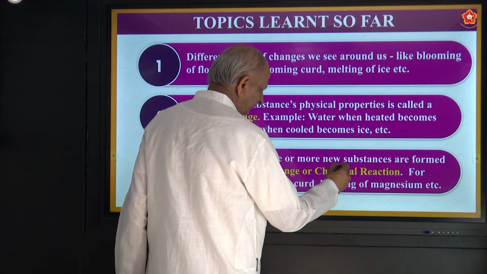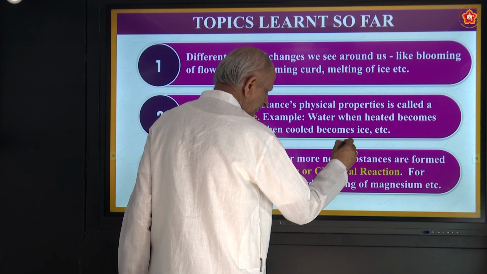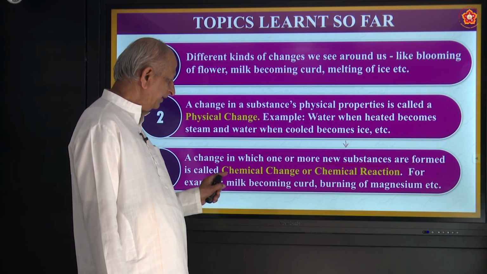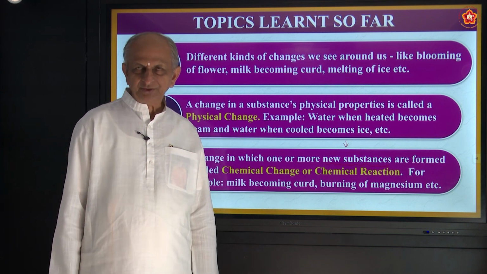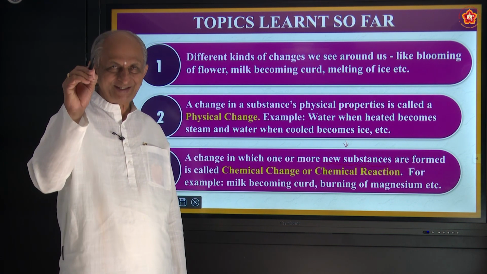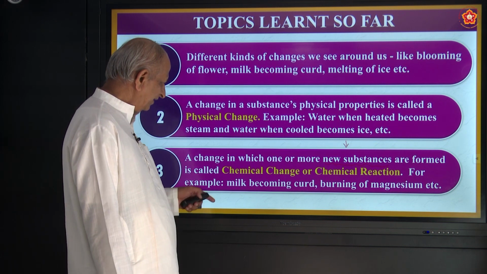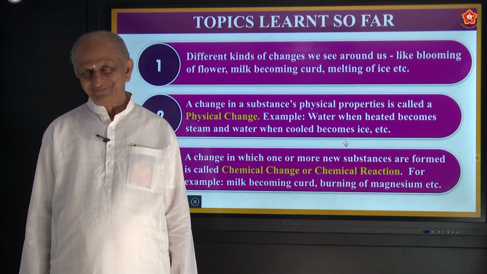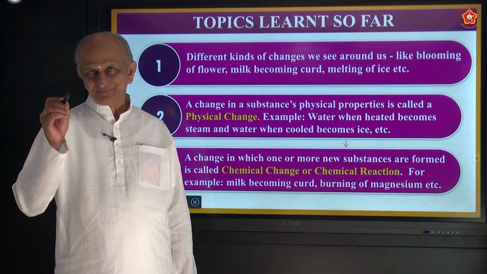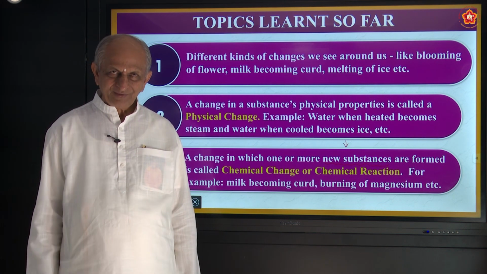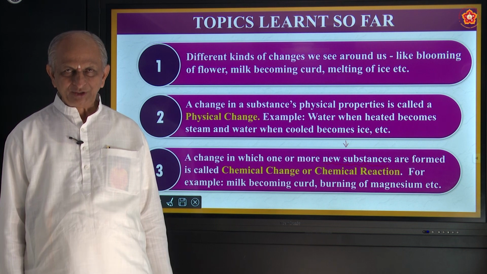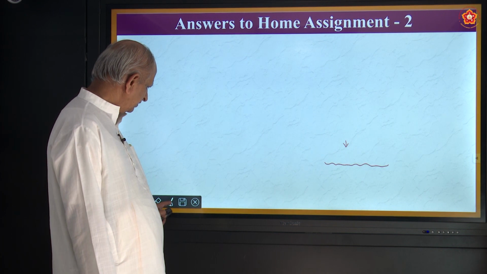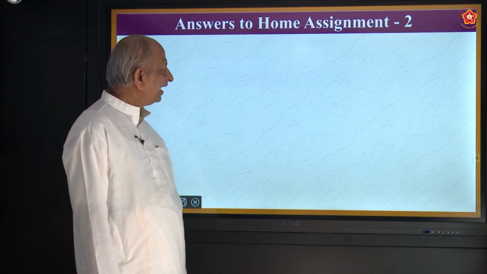So when a new substance is formed, we call it a chemical change, also called a chemical reaction. For example, milk becoming curd, burning of magnesium. Also we have seen a blade kept in copper sulfate solution becomes brown. Correct? So these are the things we have seen in the previous class.